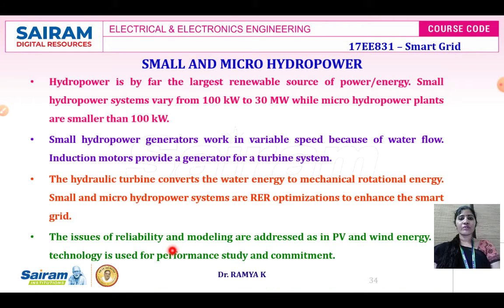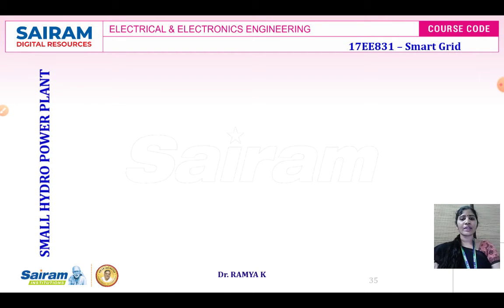The issues of installing small and micro hydropower, such as reliability and modeling, have to be addressed as in PV and wind energy subsystems. As in the case of your wind energy conversion system and PV systems, in small and micro hydropower also, modeling is essential. Then only we can install the right basin, right penstock, and right amount of turbine, which is going to generate the power that is feasible and flexible with the small and micro hydropower plant.